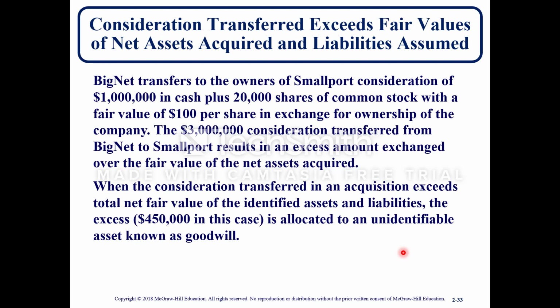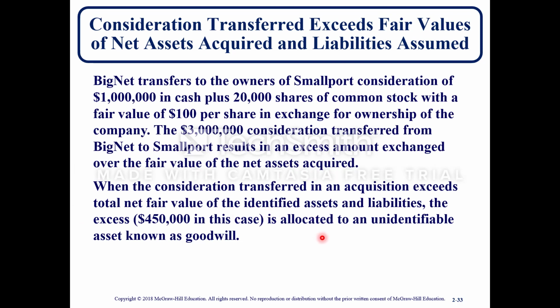So consideration transferred. When the consideration transferred exceeds fair value of net assets acquired and liabilities assumed, this is where you're overpaying. Big Net transfers to the owners of Smallport consideration of $1 million in cash plus 20,000 shares of common stock with a fair value of $100 per share. So that's $3 million. So the $3 million consideration transferred from Big Net to Smallport results in an excess amount exchanged over the fair value of the net assets acquired.